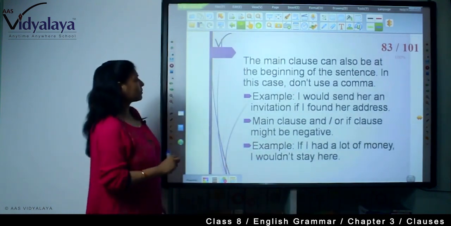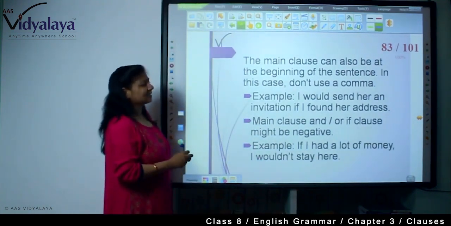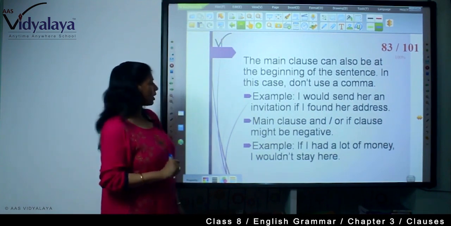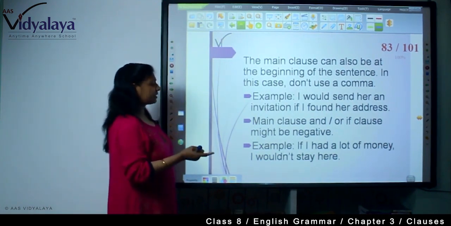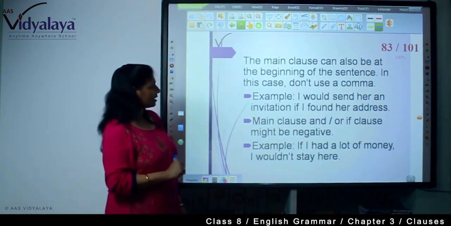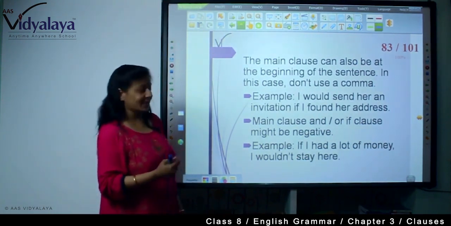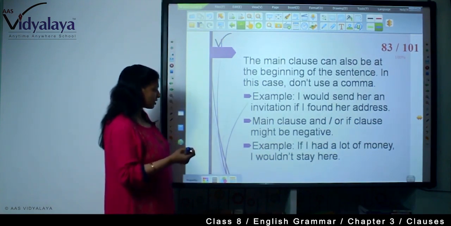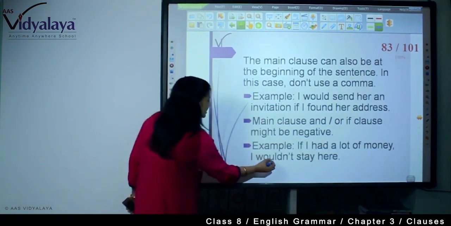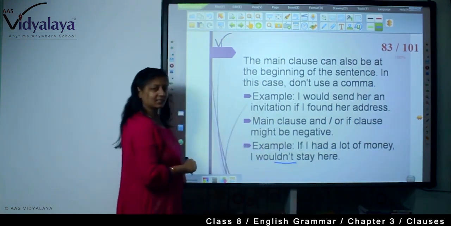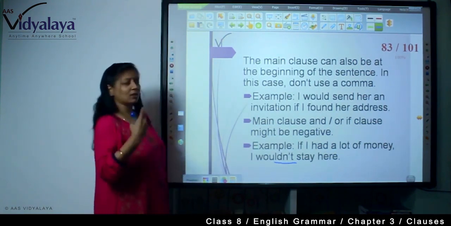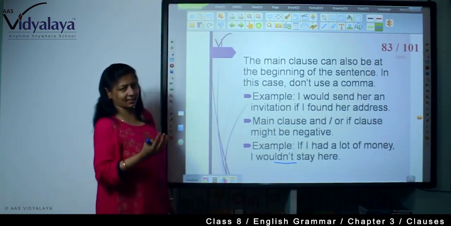The main clause can also be at the beginning of the sentence, and in that case we don't use a comma. I would send her an invitation if I found her address. Now the main clause and the if clause might be negative. If I had a lot of money, I wouldn't stay here. Wouldn't, negative. If I had a lot of money, I wouldn't stay here.